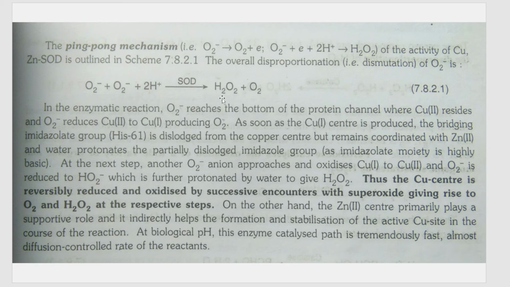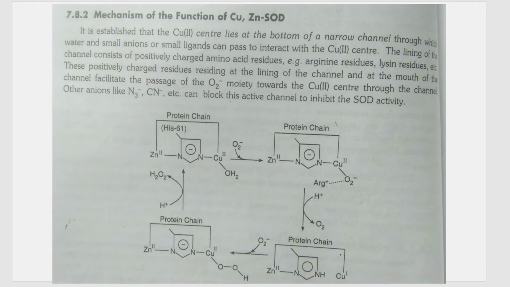H2O2 is also a poisonous substance, but other enzymes like catalases or peroxidases will detoxify H2O2. Here, superoxide dismutase converts these superoxides to H2O2 and oxygen. So this is how the reaction proceeds.